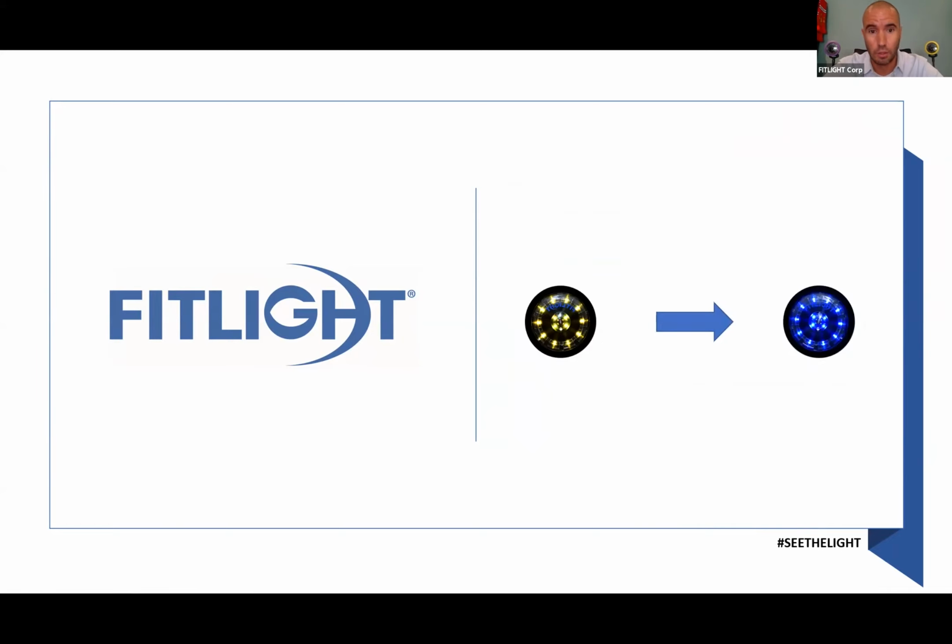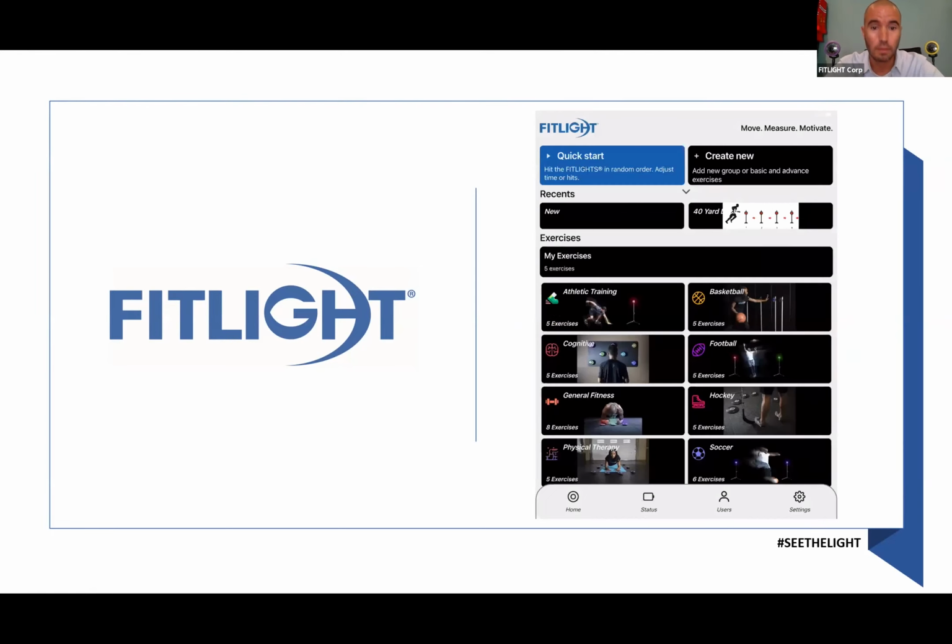Once you connect to your Wi-Fi light, the Wi-Fi light will go from yellow to blue, as you see right here. The light also gives you a beep, just to let you know that it's connecting. Okay, now you've connected to your Wi-Fi light. How do we connect to all the other lights? And again, this is just a one-time thing.